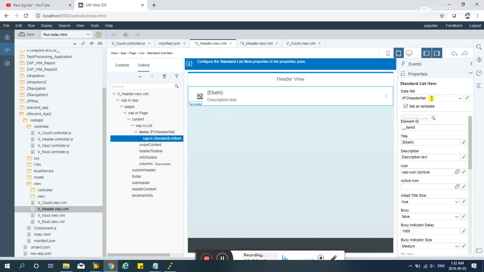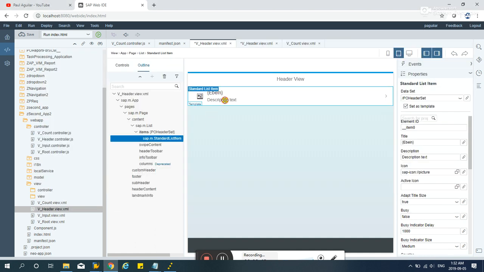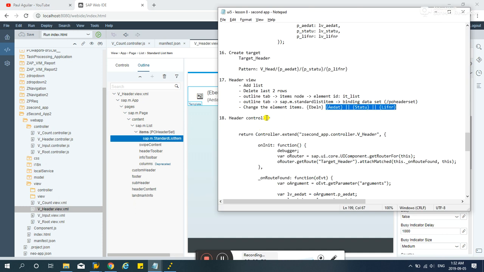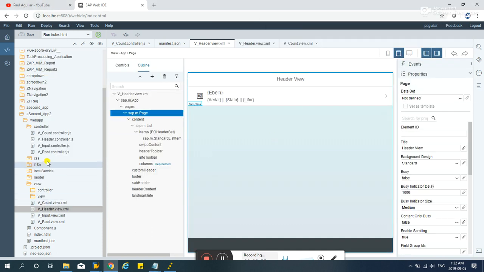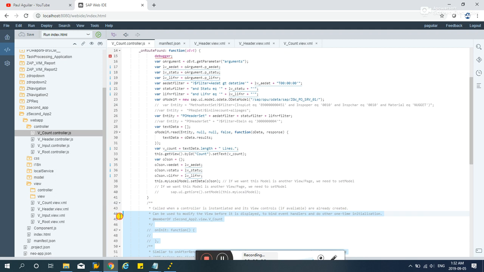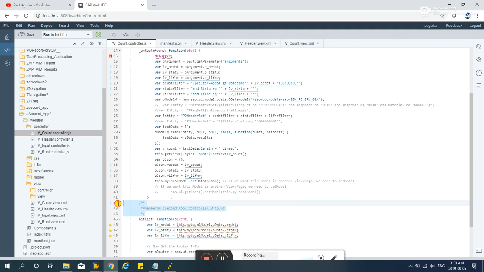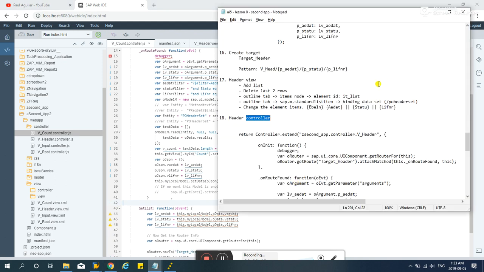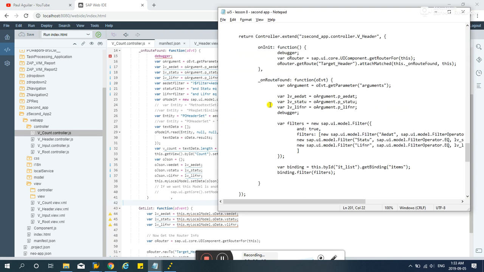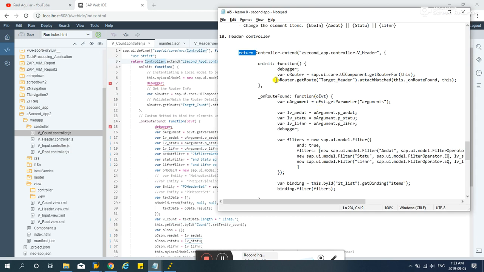How's the binding? Is it still there? Yep, still there. And for these guys, let's add these guys in the description text. Okay, save. And after that, let's go to the controller. Controller over there. Let's delete these unnecessary comments. Okay, and this guy here also. Save. And under return controller, which is this guy here.